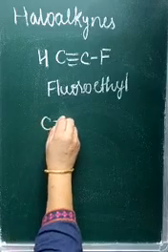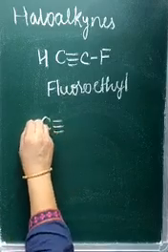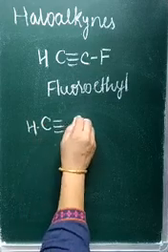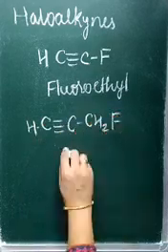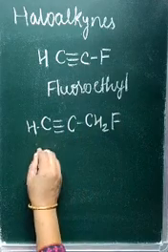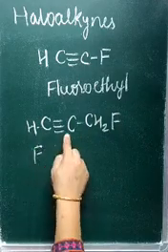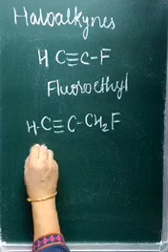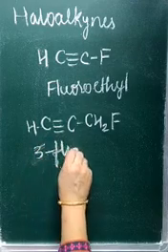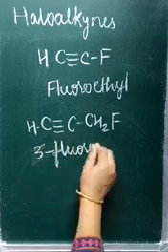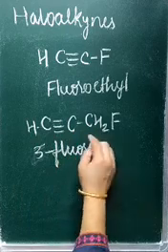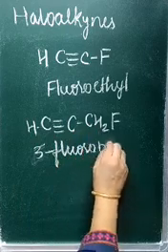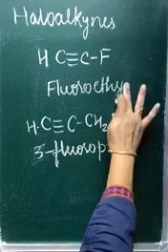Now if you see here CH3CH2F, then it is 3-fluoropropyne.